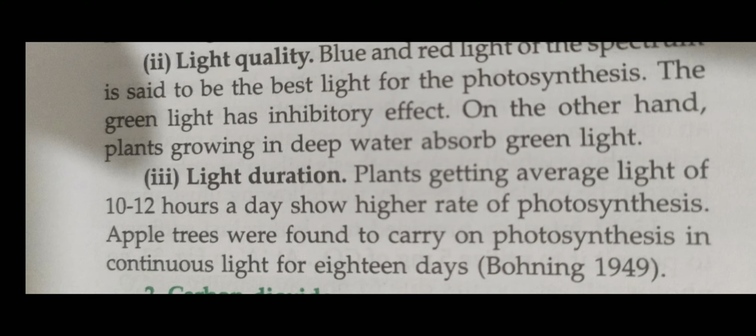Third factor is light duration. A plant getting an average of 10 to 12 hours of light per day shows a higher rate of photosynthesis. So those plants getting 10 to 12 hours of light per day have a high rate of photosynthesis. That is light duration. Apple trees were found to carry on photosynthesis in continuous light for 18 days. So the duration of light also affects the rate of photosynthesis.